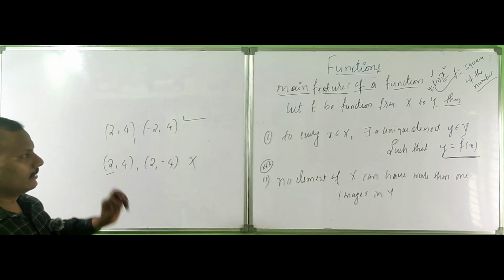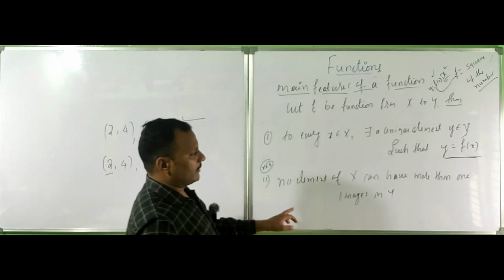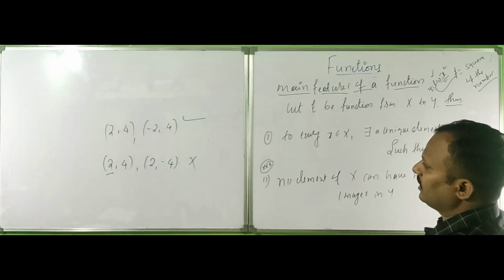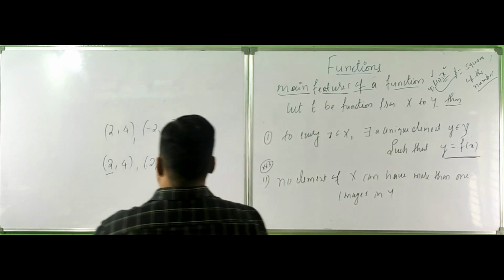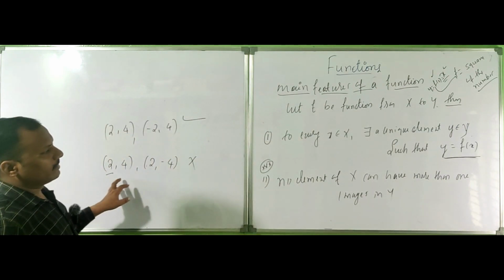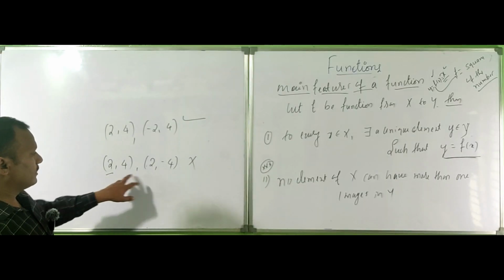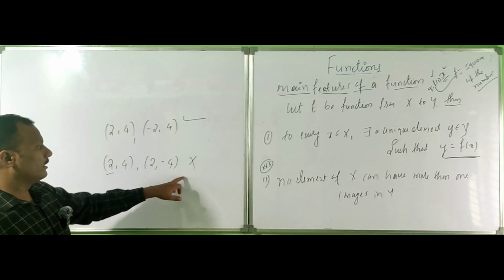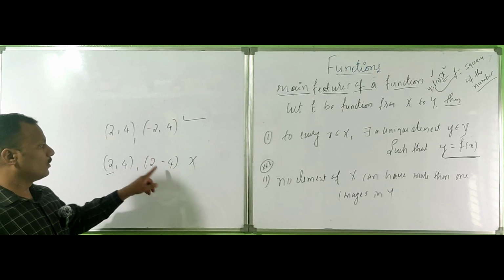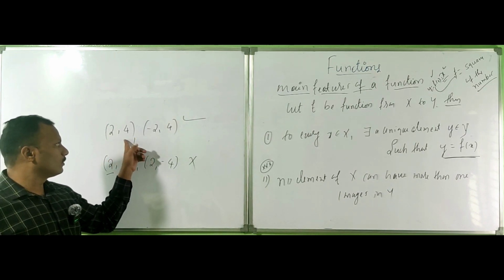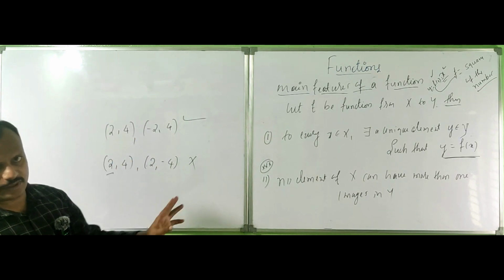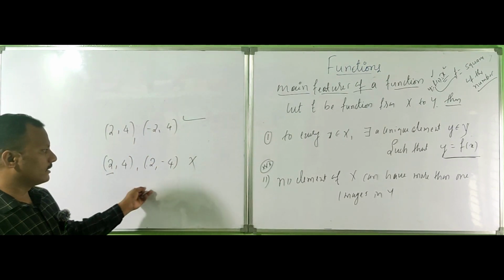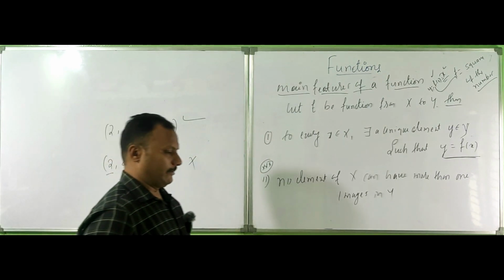This is the thing: no element of x can have more than one image in y. So this is the one. 2 goes to 4, minus 2 goes to 4, that is defined, that is x squared. 2 squared is 4 and minus 2 squared is 4 are defined, but the reverse is not defined. Very important, right?